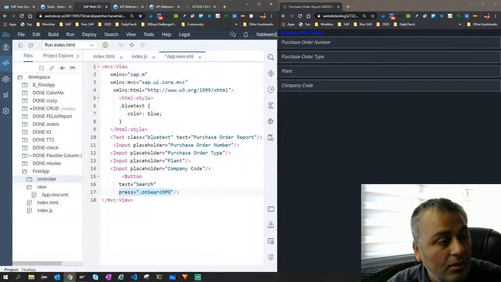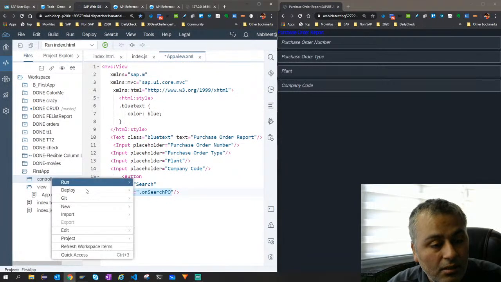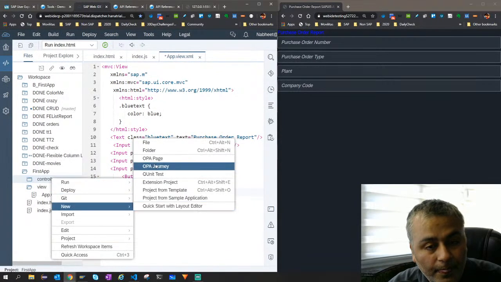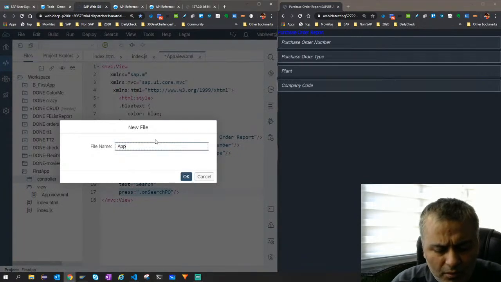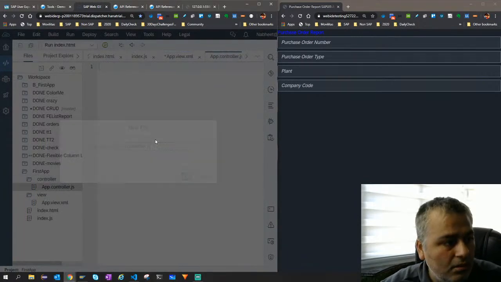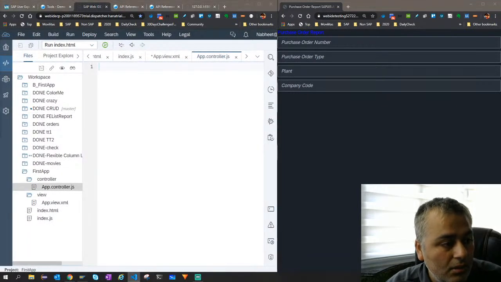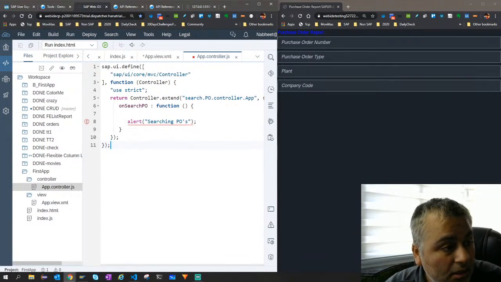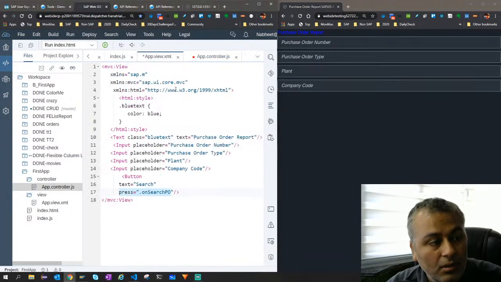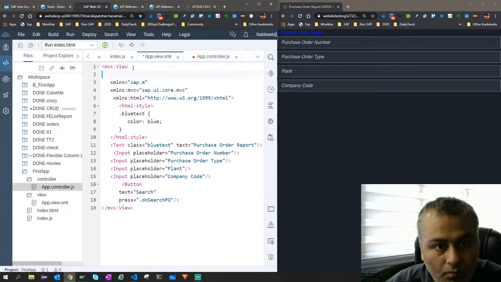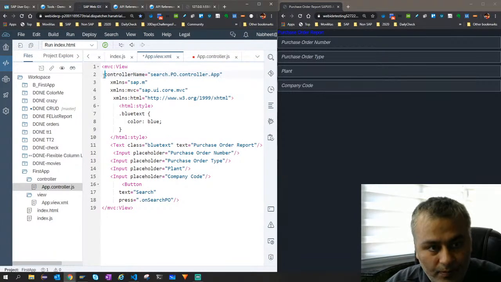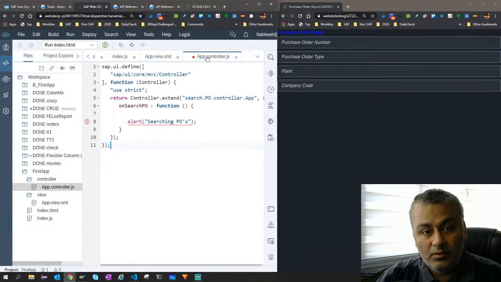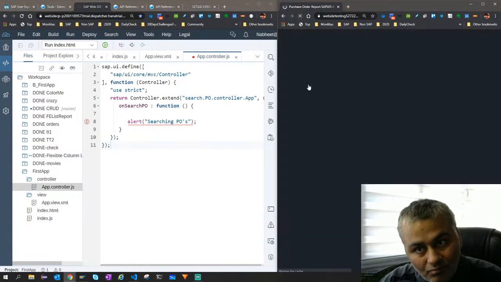Now we have it, and then inside it I can create a new file. I could have used a short name also, but I think this makes more sense to me. This is my controller. I think I will load this also. Now let me do a refresh and then I explain things.